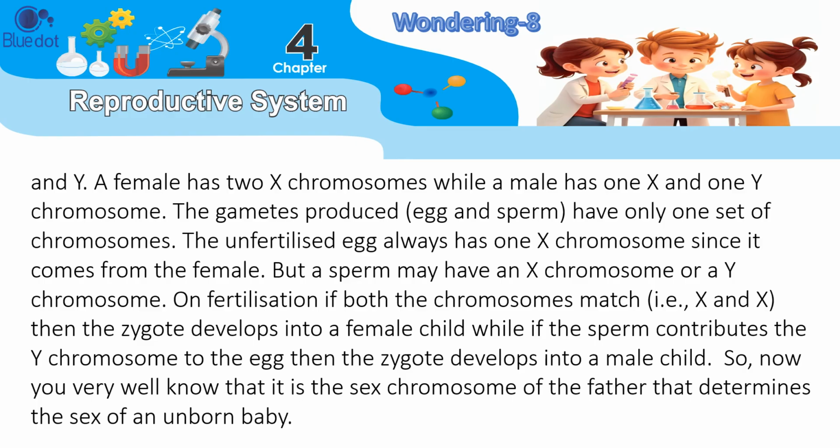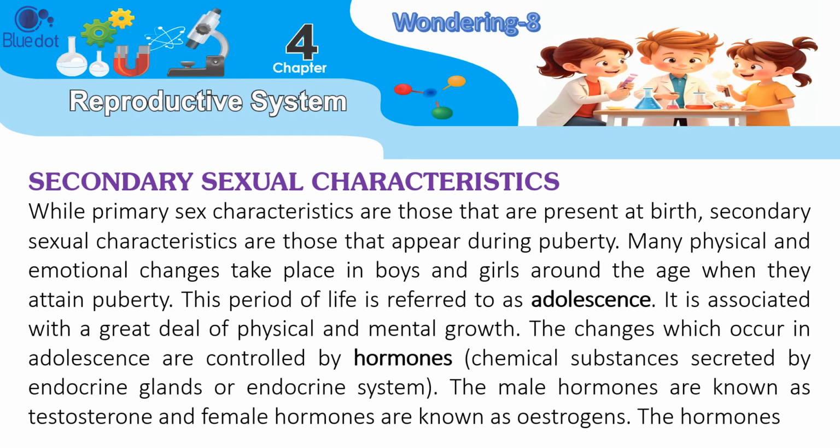The unfertilized egg always has 1 X chromosome since it comes from the female. But a sperm may have an X chromosome or a Y chromosome. On fertilization, if both the chromosomes match, that is, X and X, then the zygote develops into a female child, while if the sperm contributes the Y chromosome to the egg, then the zygote develops into a male child. So, now you very well know that it is the sex chromosome of the father that determines the sex of an unborn baby.